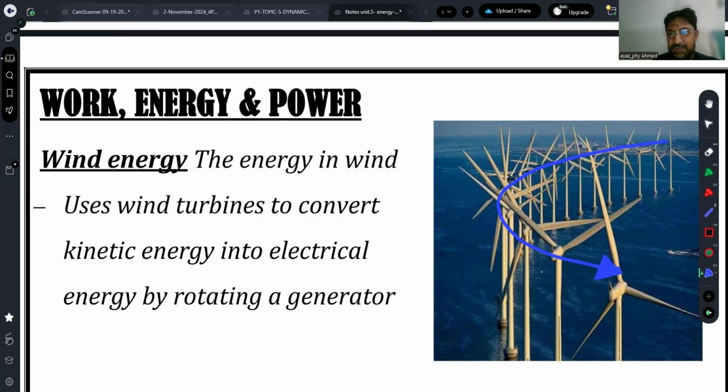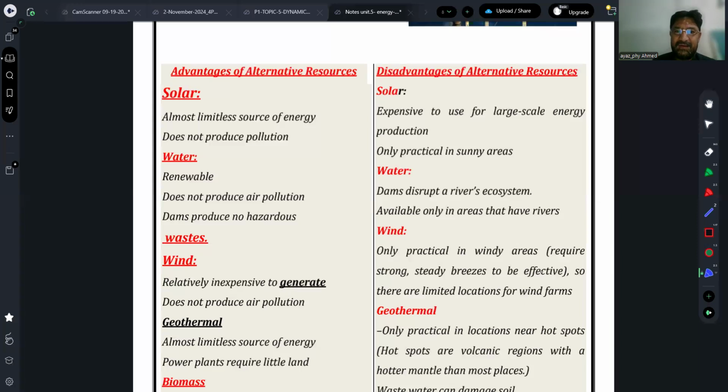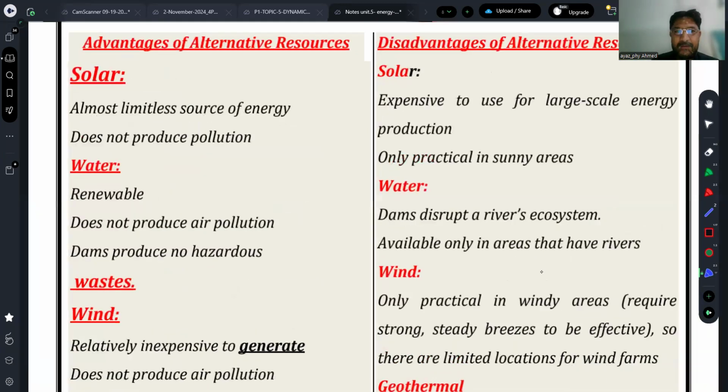Then you have some advantages and disadvantages. For solar, the left column is for advantages and the right column is for disadvantages. I believe it is not that hard. Okay. So solar energy is almost unlimited, right? But it is expensive to use solar energy for different situations.